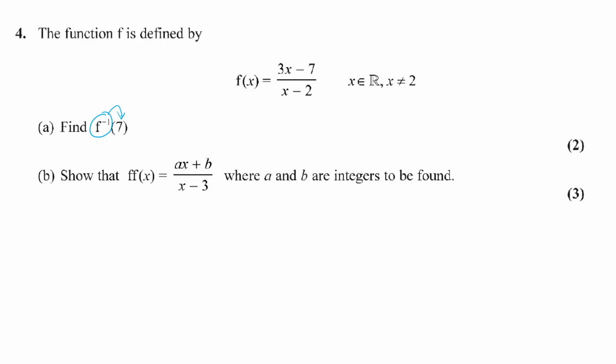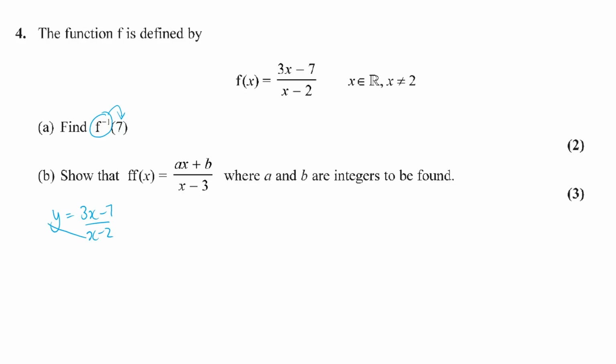So here, because it's quite a complicated function, if we let y equal the given function, what we do is then try and rearrange that to make the x the subject. And this rearranging is the process that you would go through to reverse the function.